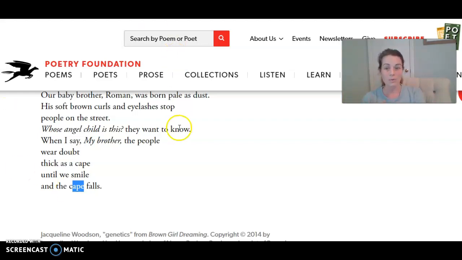I also love this phrase, pale as dust. Now that obviously also has a simile in it, so you could look at this as connotative language as well as simile. Dust here to me seems very positive, even though I've been cleaning my house a lot. Dust is definitely not something I enjoy dealing with, but here it actually sounds very nice. And then you could also look at words like curl, angel child.